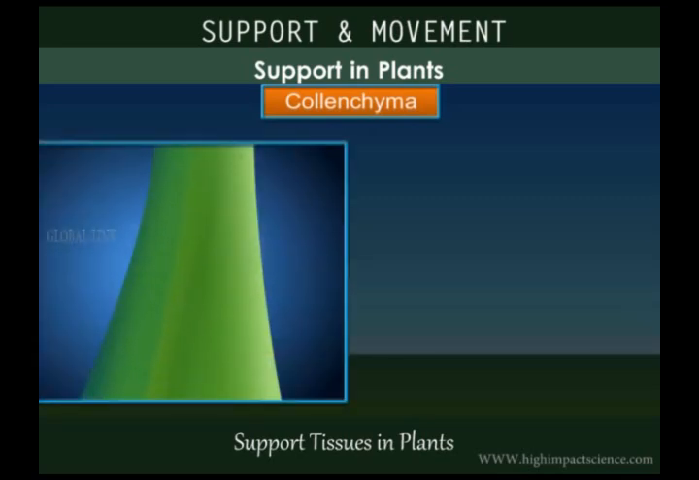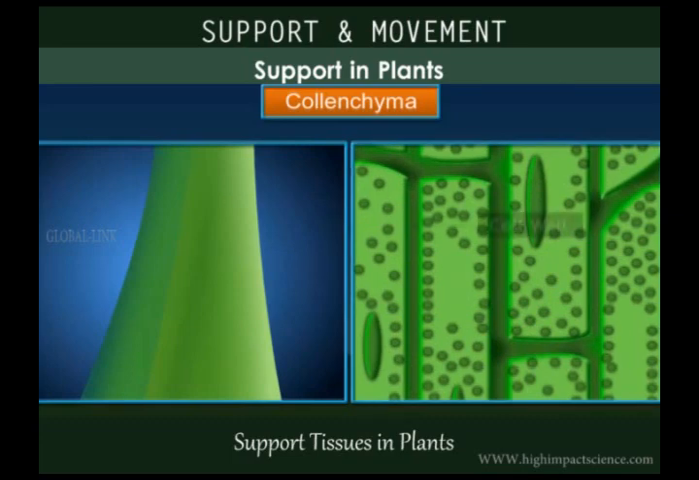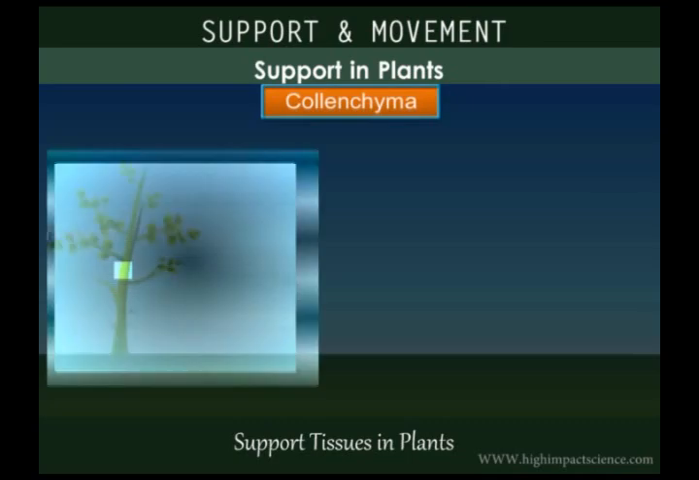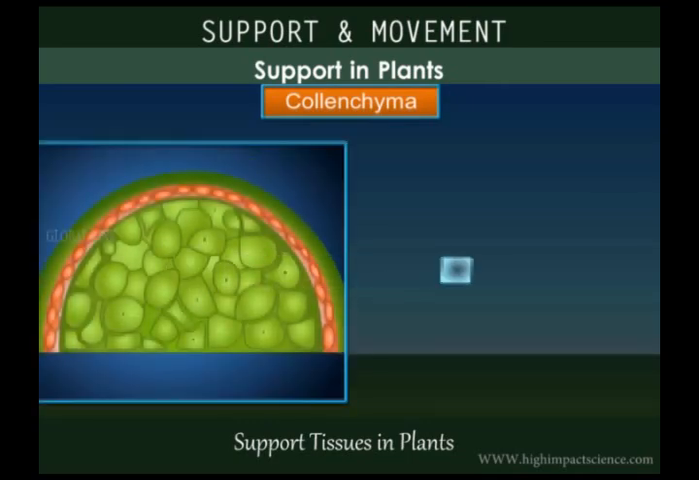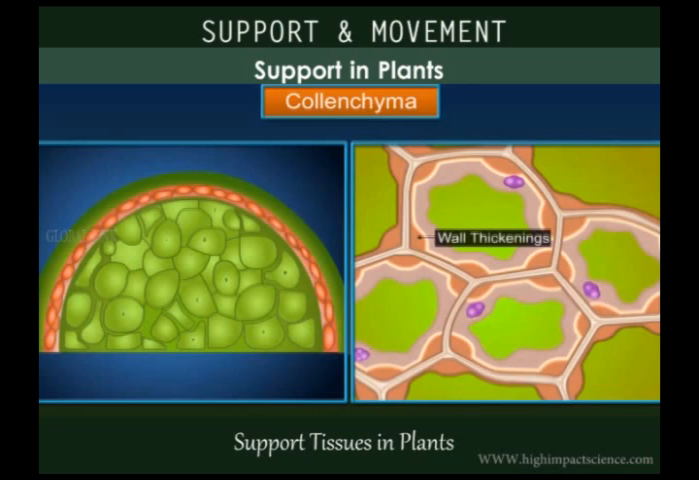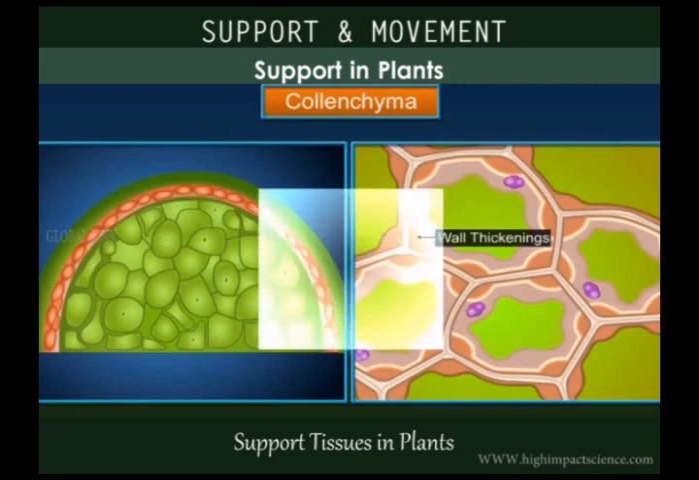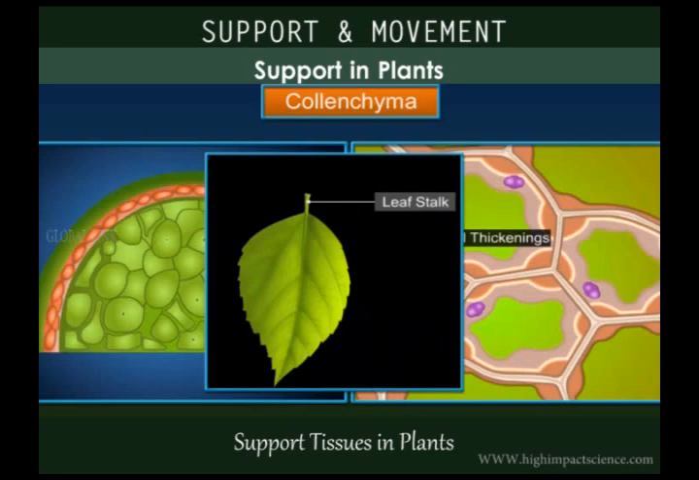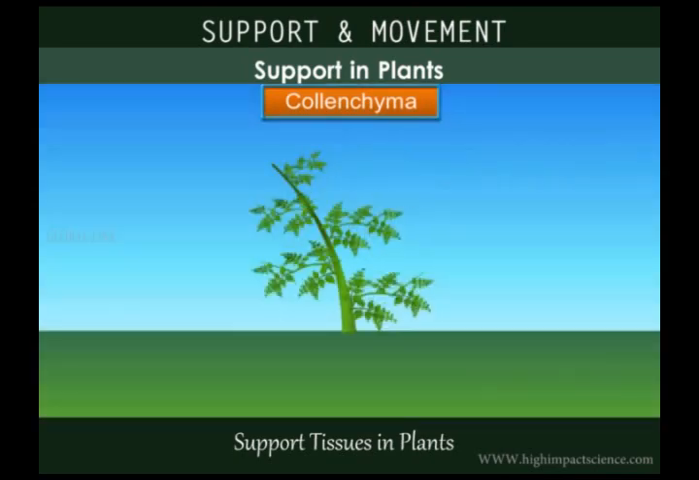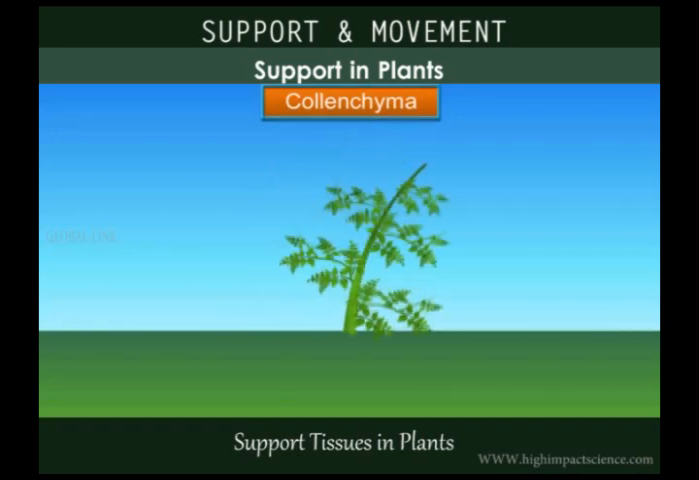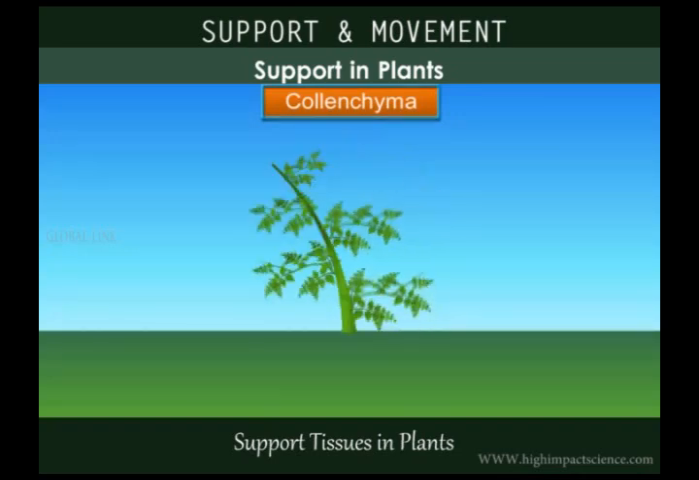Collenchyma consist of elongated living cells with cell walls made of cellulose and pectin. The cells are thickened at the corners and have little intercellular spaces. They occur in the peripheral regions of the stem, below the epidermis in the leaf stalk, leaves midrib, and also in herbaceous dicot stems. They provide mechanical support and flexibility in plants.